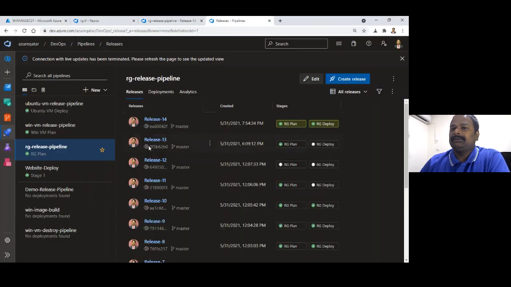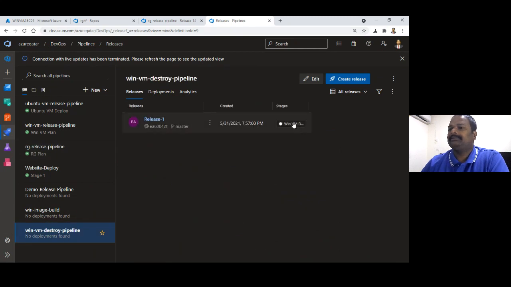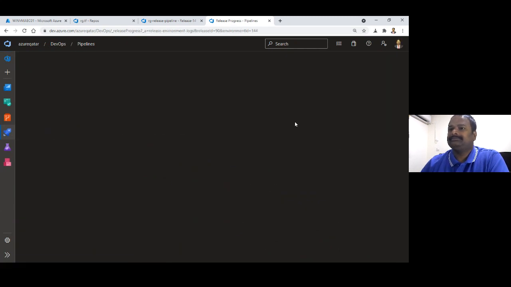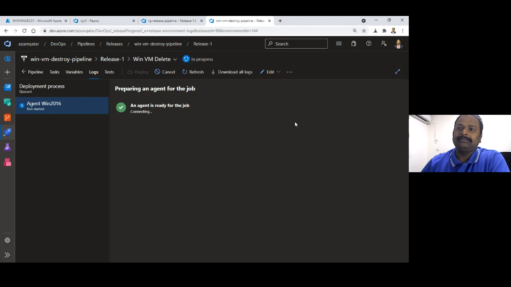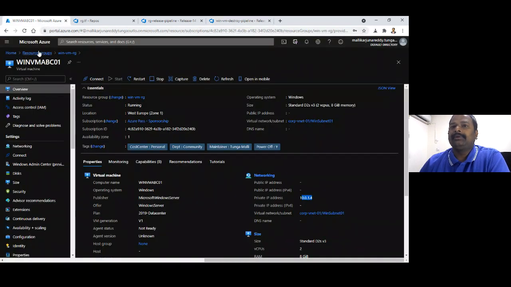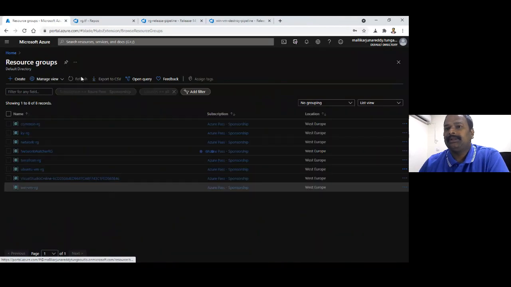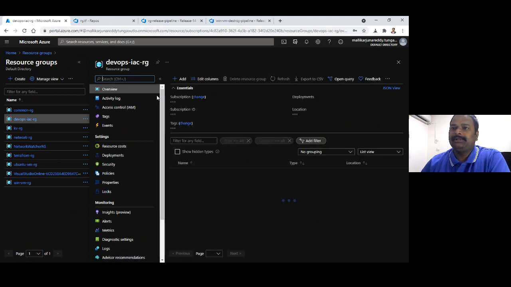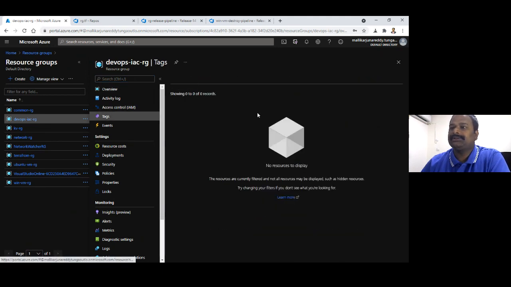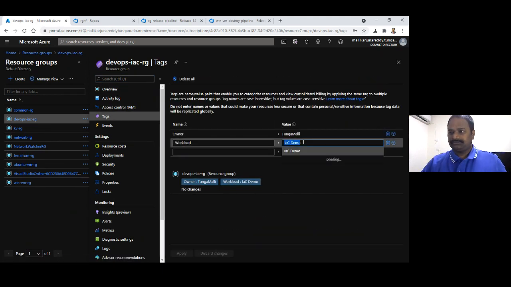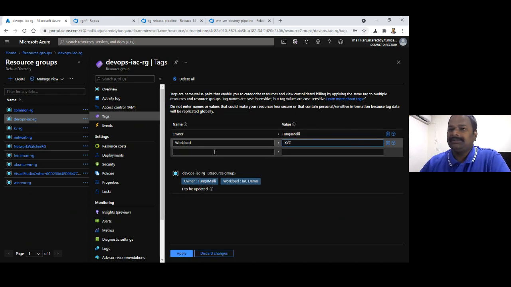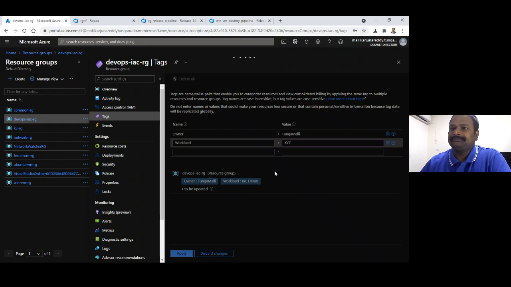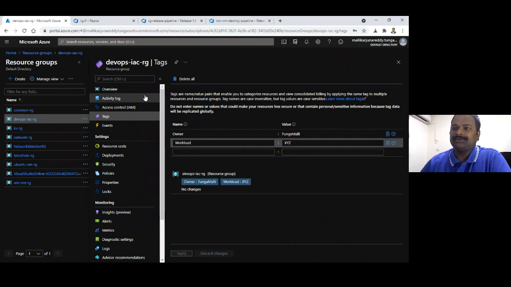So meanwhile, let's see the destroy pipeline. Whatever VM we created is being destroyed using this pipeline. So quickly, you see the desired state configuration. If I go to this, for example, the resource group which we just created now, I'm going to change the tag to XYZ. I'm just changing the tag of the resource group.